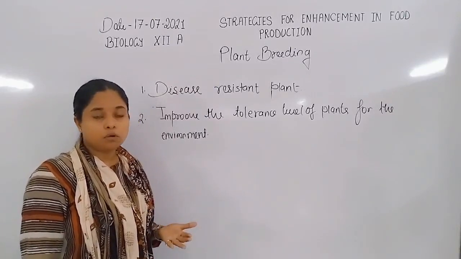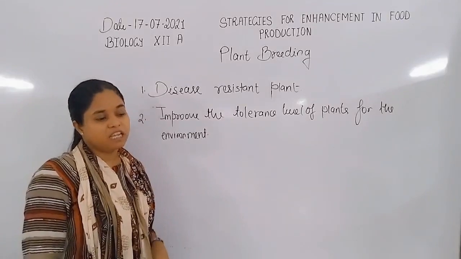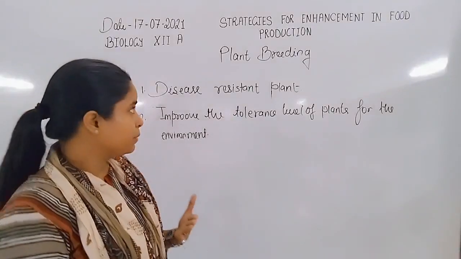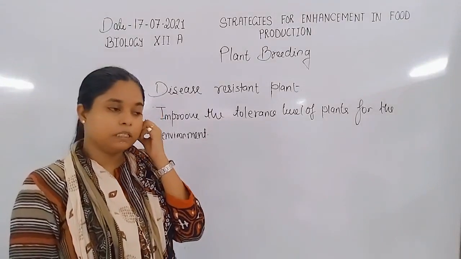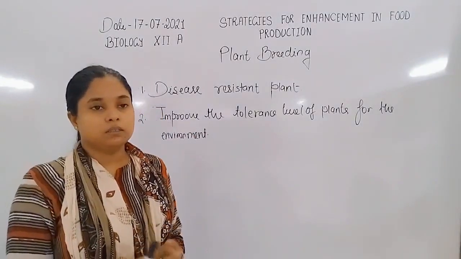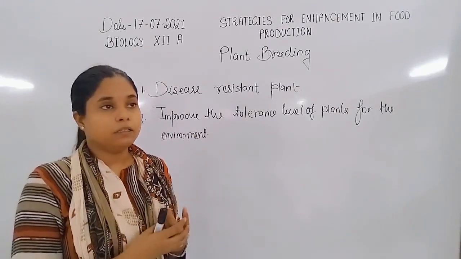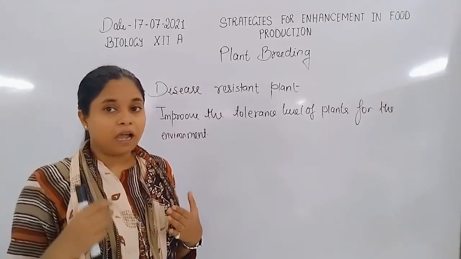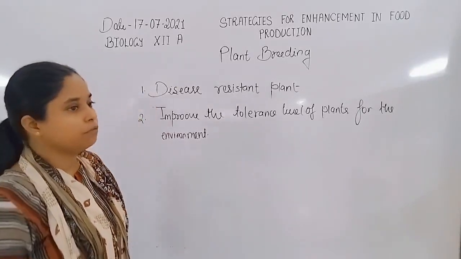They can also grow in high water stress conditions. For example, hybrids or breeds of plants like maize and bajra, or for example Pusa Subhra, also a breed of plant which has a high tolerance level for water stress, so it can live in water stress also.